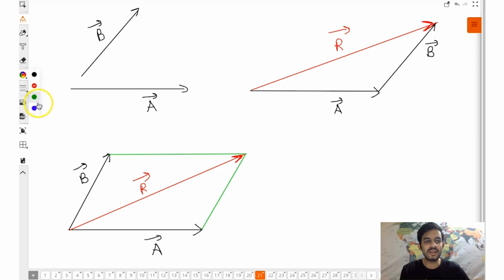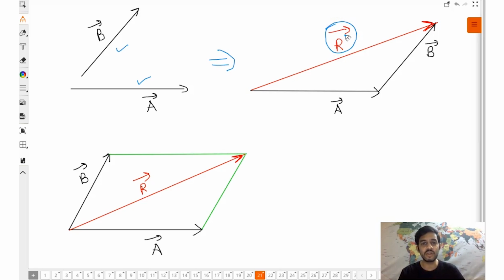Let's say A vector and B vector, the two vectors are given and you have to add them. So one of the scientists thought, okay, I'll add them by the triangle law. A vector, B vector taken in order, and the third side of the triangle taken in opposite order gives the resultant. So far, so good.